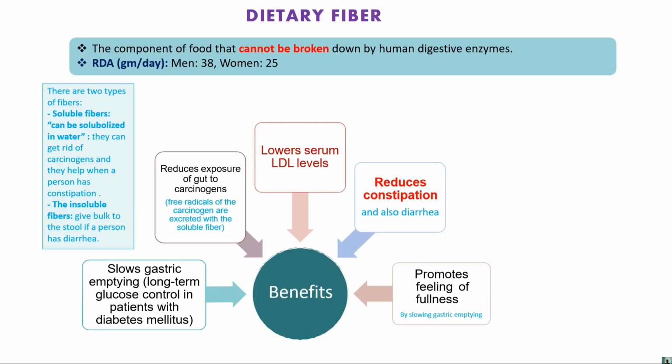Fiber: as we know, the component which cannot be broken down by the human digestive system is called dietary fiber. In human beings there is an absence of the enzyme that digests dietary fiber. That's why humans can't break down dietary fiber, right?